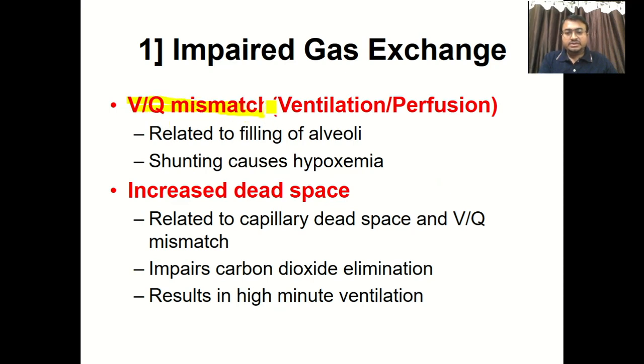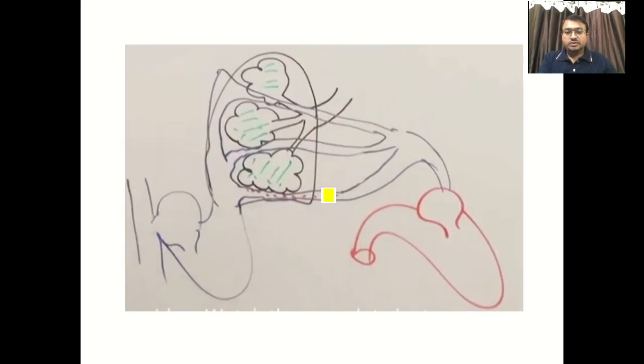Now we have to understand what VQ mismatch is and what dead space is, which increases in ARDS. This is an imaginary figure. The right ventricle sends deoxygenated blood through the pulmonary artery. This artery goes through various microcapillaries, through the lung and alveoli, and they join to form the pulmonary vein, and now this oxygenated blood goes straight to the left side of the heart.